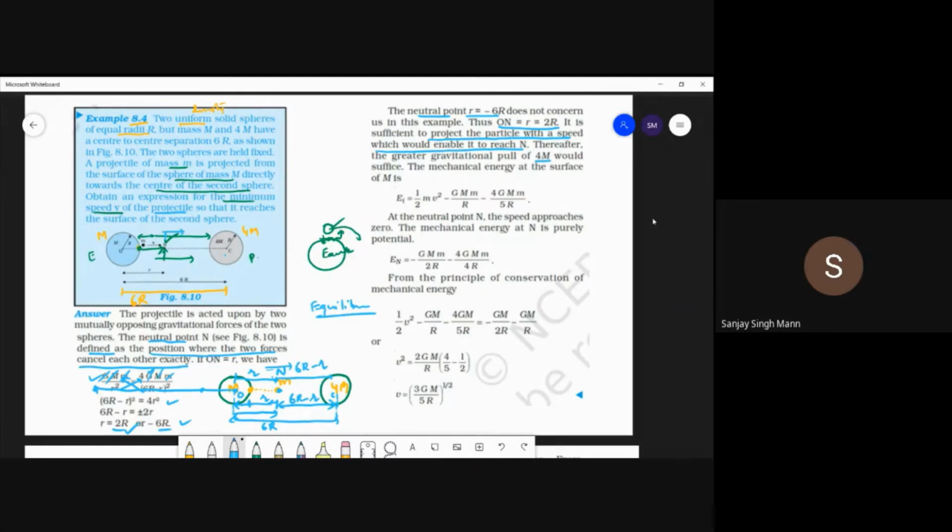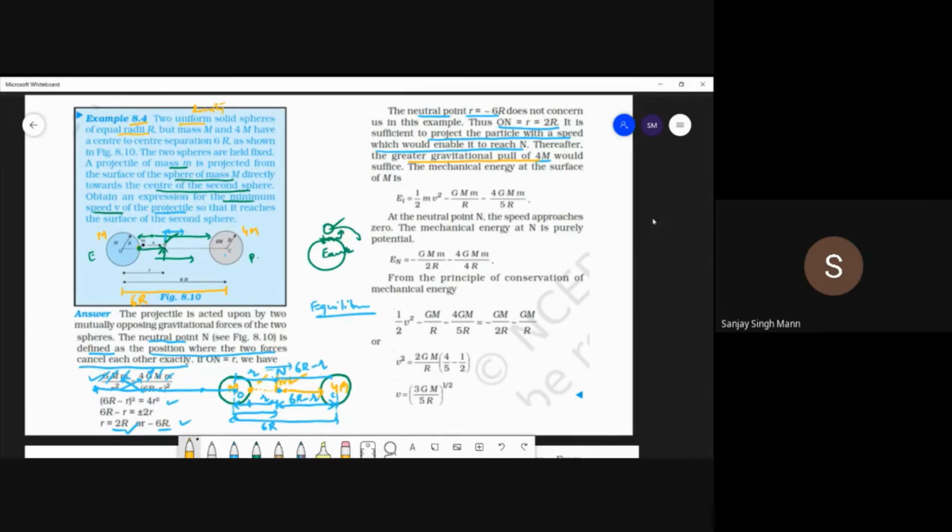So once it reaches N and surpasses N, as it reaches beyond N, this sphere will start pulling the projectile. So beyond N, the gravitational pull of 4m will be greater. On this side of N, the gravitational pull of 4m is greater. On this side of N, the gravitational pull of m is greater.